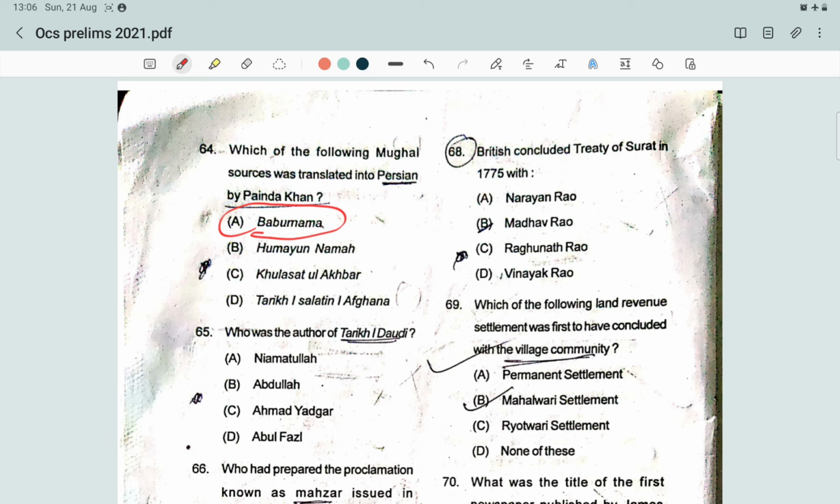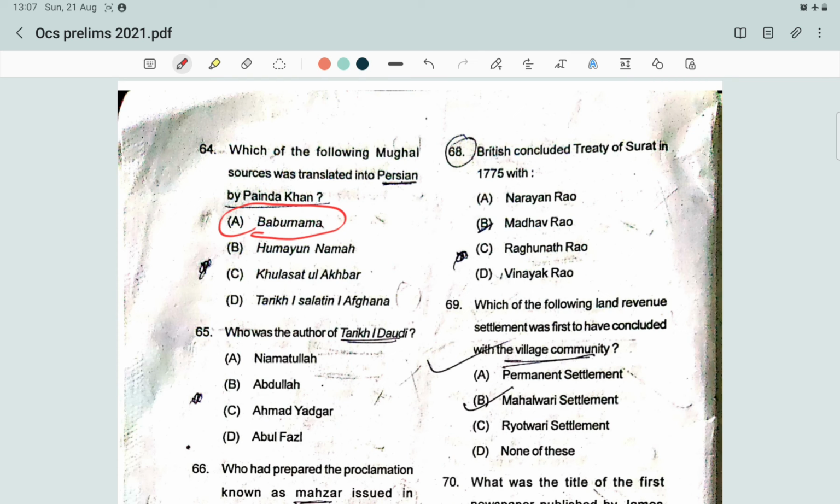It was an autobiography written by Babur himself, originally in the Turki language. During Emperor Akbar's reign, the work was translated into Persian, and Akbar ordered Panda Khan and Abdul Rahim Mirza to translate the book. Leyden and Erskine translated Babarnama into English from the Persian text.